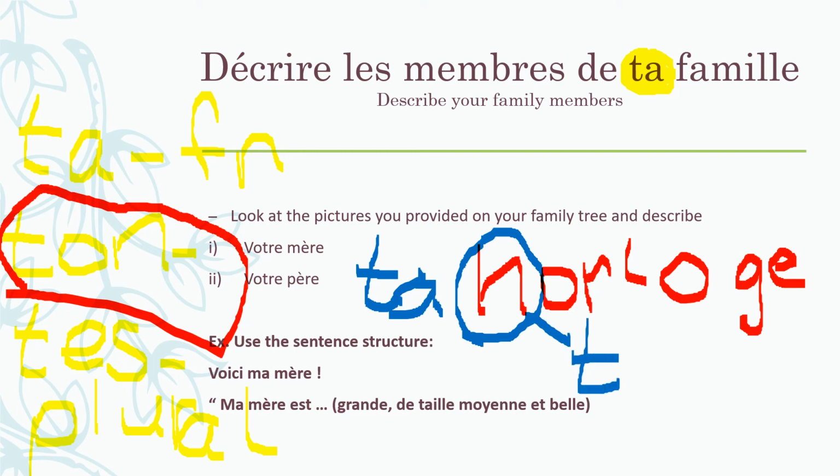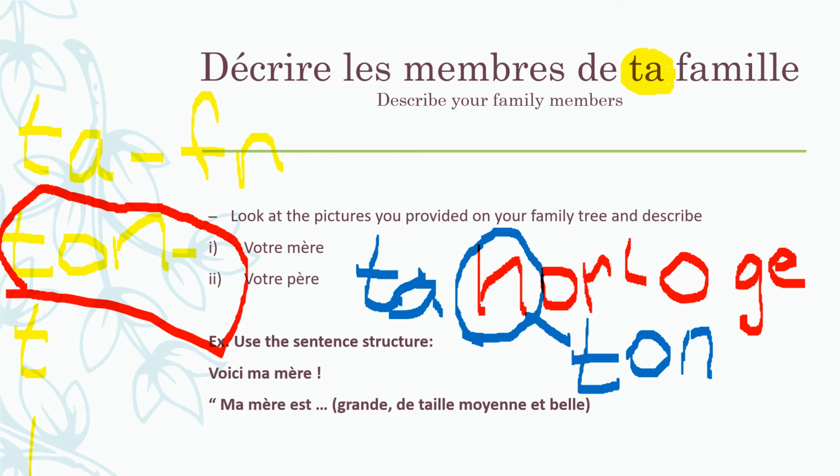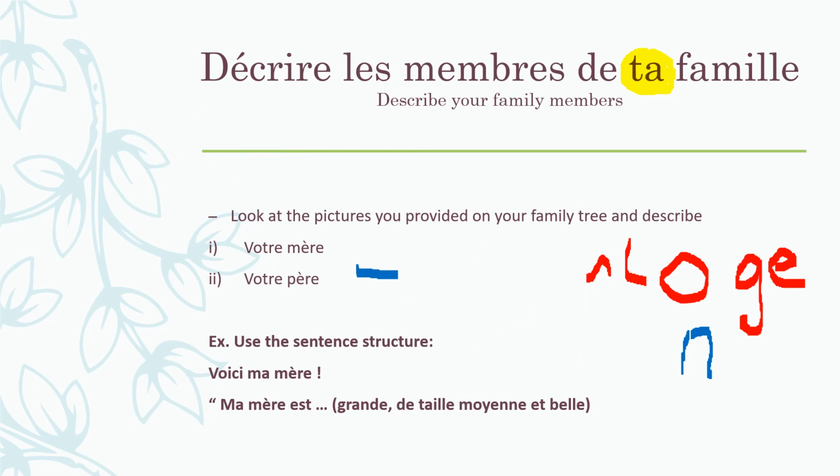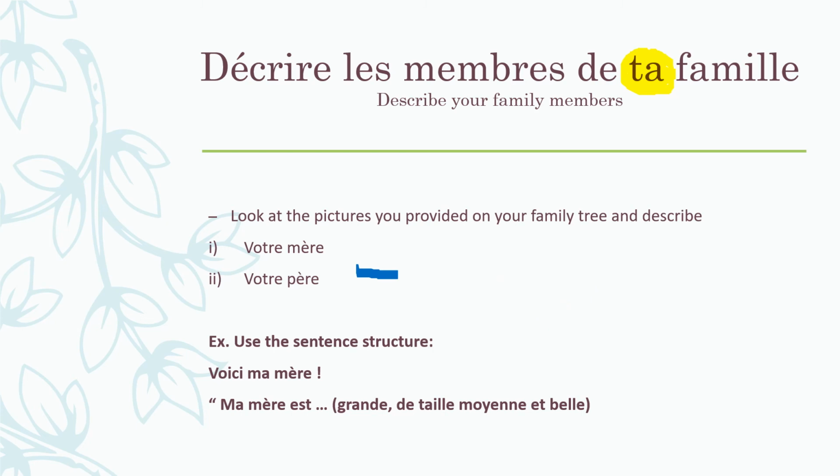T-O-N. Okay? C'est ton horloge? Is it your clock? Alright? That's clear. We're going to do some exercises on ta, ton, and t. Just now. C'est ton horloge? Quelle heure est-il? Is it your watch? What time is it? Alright?